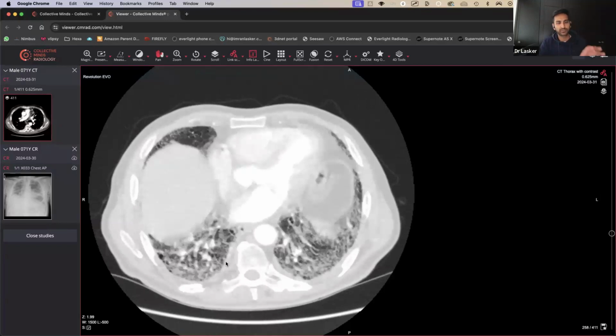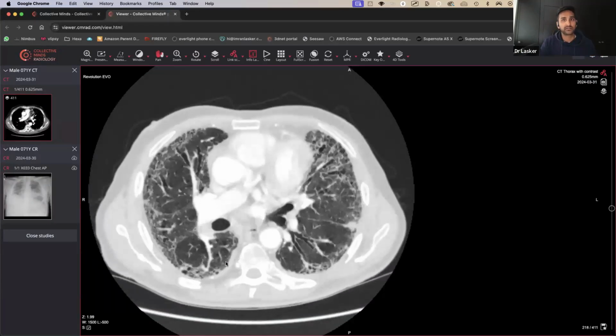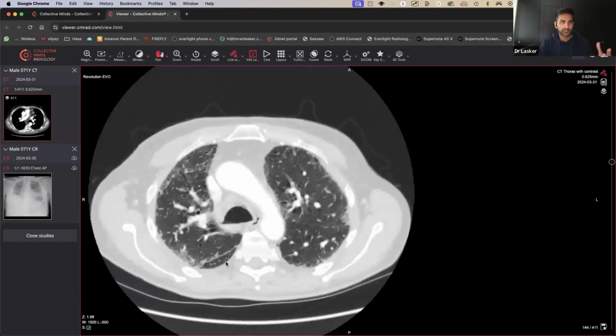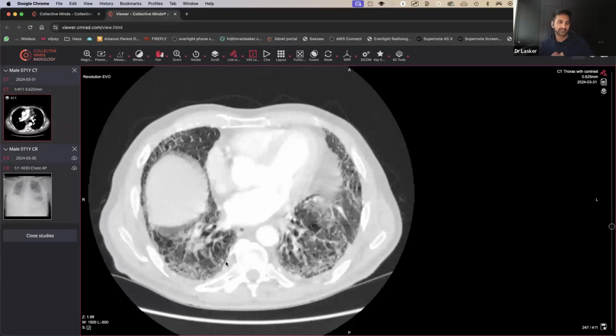So there could be a combination of inflammation on a background of interstitial lung disease. A few people said already that this is going to be more in keeping with underlying interstitial lung disease. With a lower lobe predominance and a subpleural predominance, you're probably looking at something like a UIP pattern. It's a pattern which has a few different reasons for it.